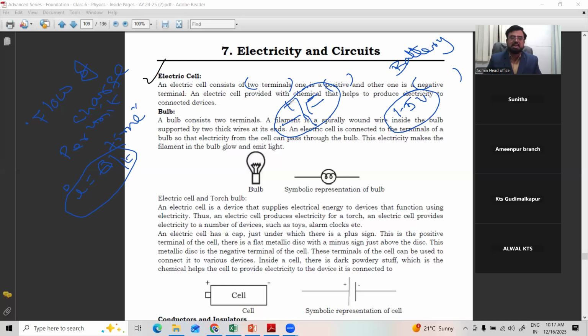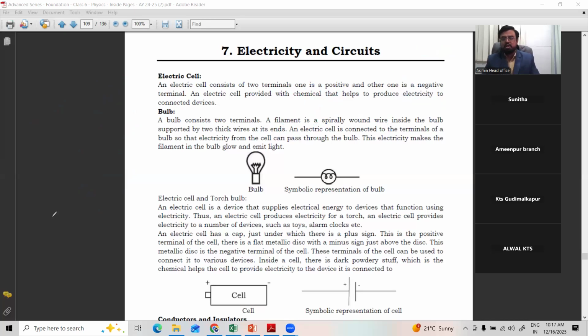So an electric cell consists of two terminals, one positive, one negative. An electric cell is made with chemicals that help produce electricity for the connected devices, whether you are running a tape recorder, radio, TV, remote control, or anything else. Wherever you use a cell, it produces current from chemical energy.